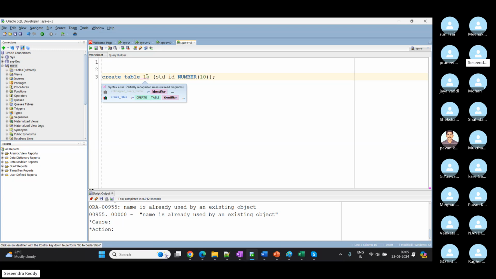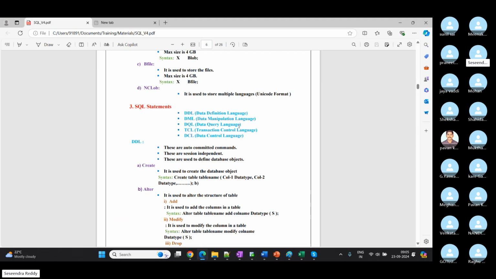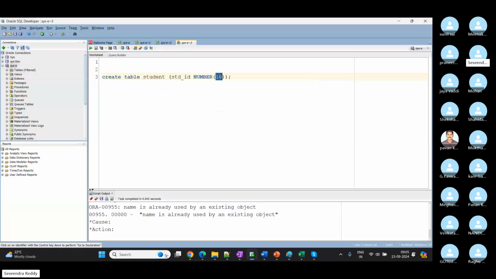Whatever rules we are following for table names, the same thing will be applicable to column names. It should always start with characters only. Okay. So back to our student. My first column is student ID, which is number data type, and we are giving a size here. So it allows a student to store up to a 10-digit student number.